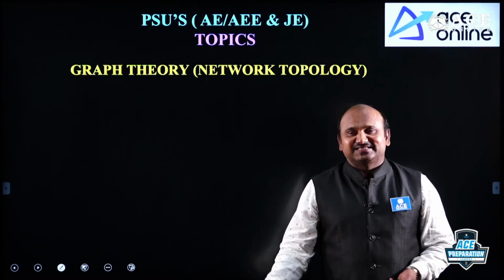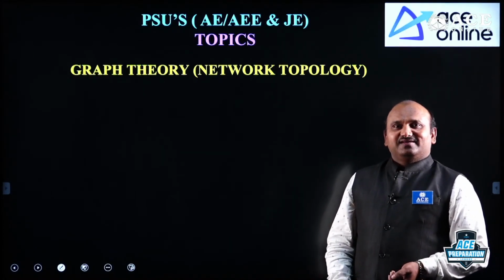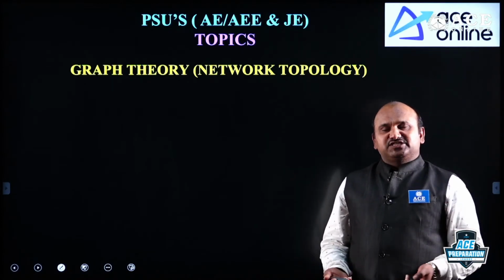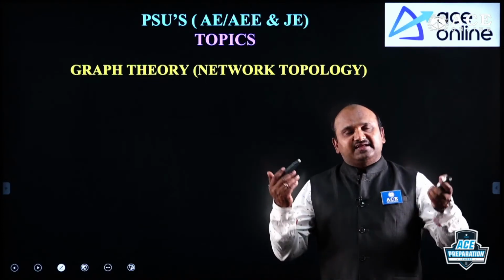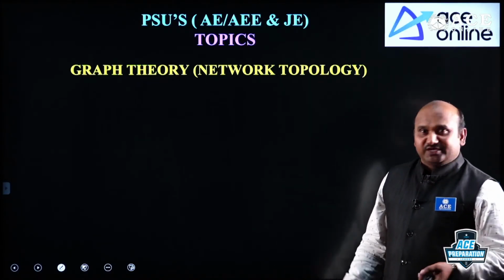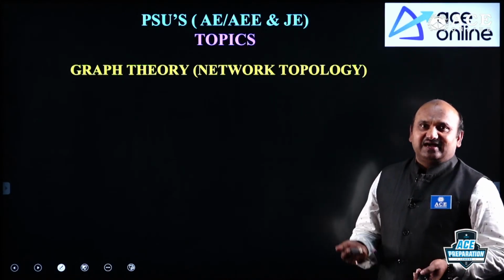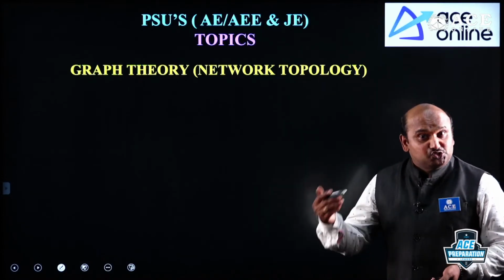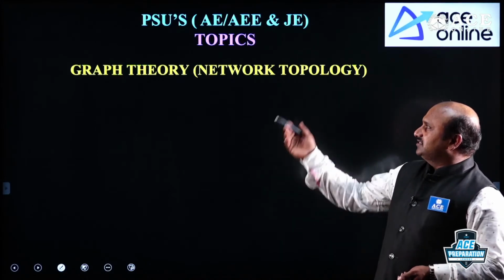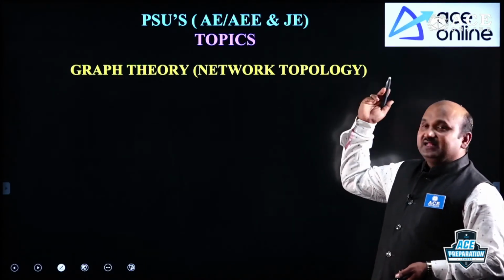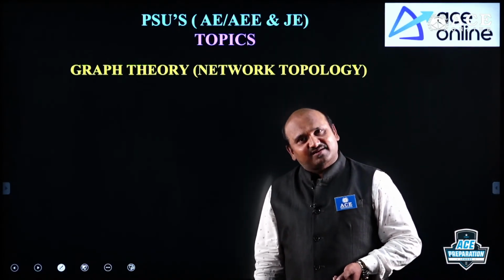Sir, why are we discussing this? Suppose the network is a big network, which may have a number of closed paths more than 10, 20, 30, 40, even 100. We cannot take the electrical properties manually. In that instance, we can go for the geometrical properties. To analyze the geometrical properties of any network, that concept is nothing but network topology or graph theory.